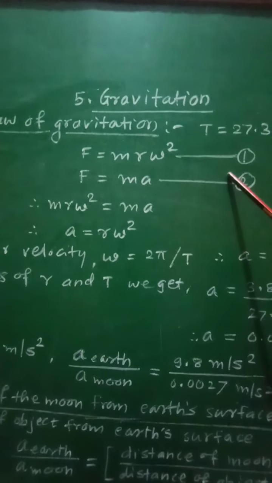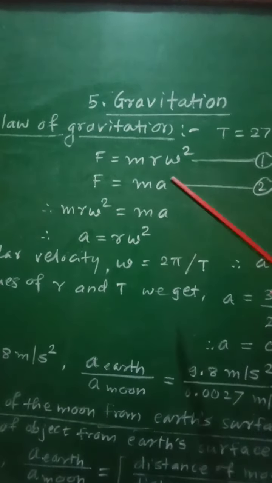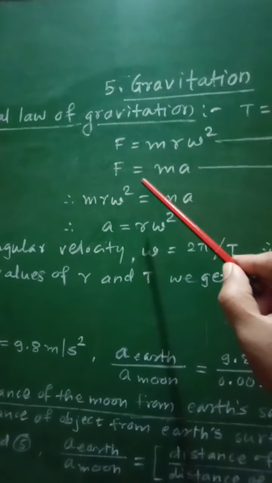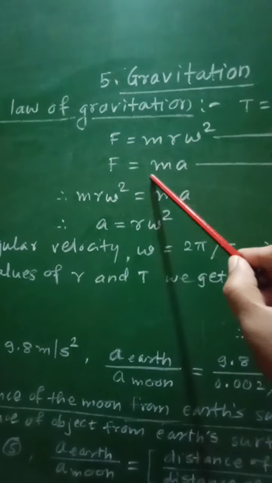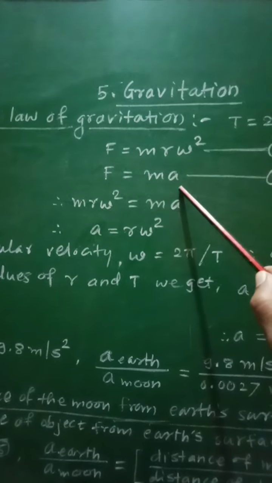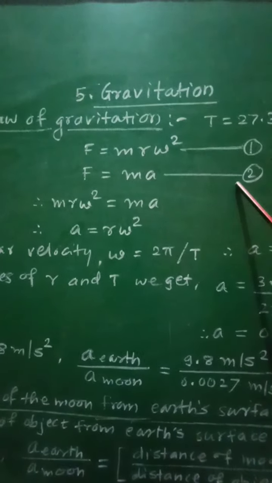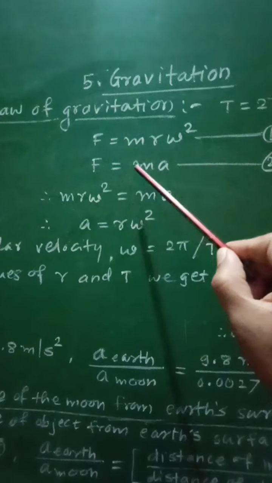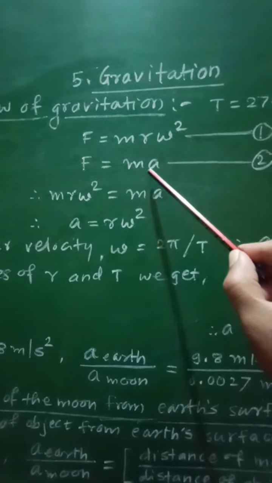Now, according to Newton's second law of motion, the force acting on the moon, F is equal to ma, equation number 2. Equation 1 gives the force acting on the moon, and the second equation also gives the force acting on the moon.